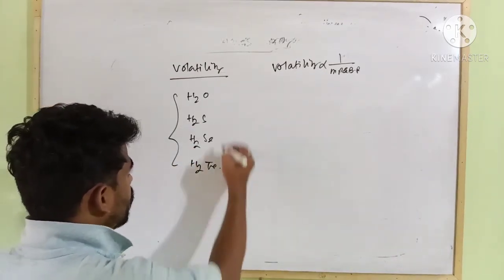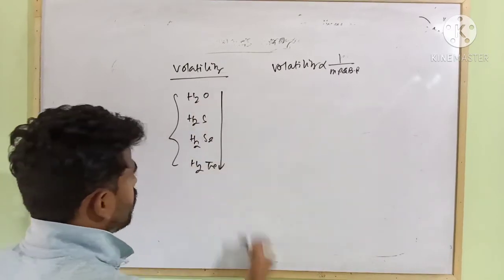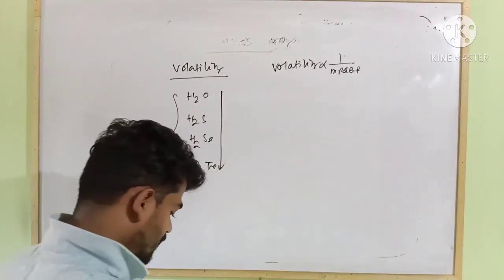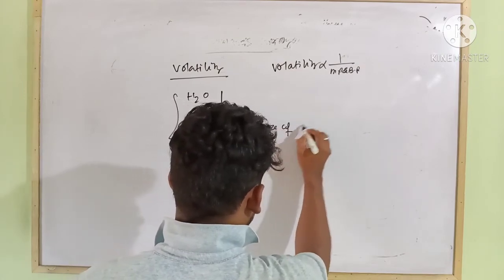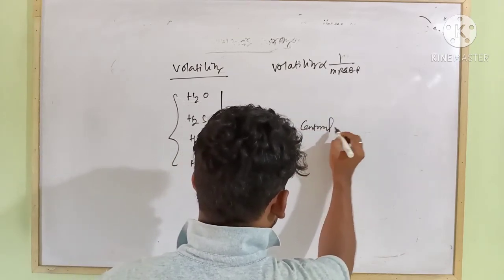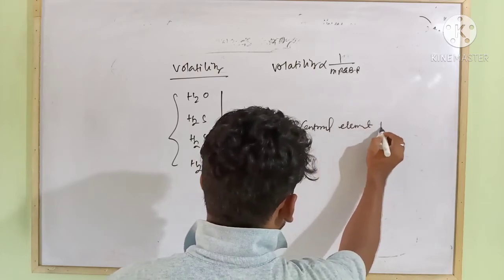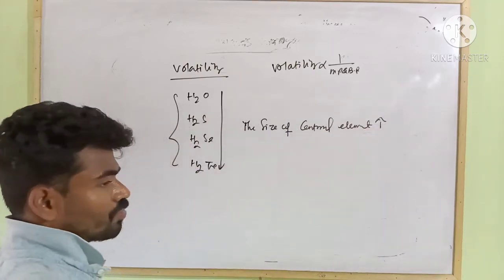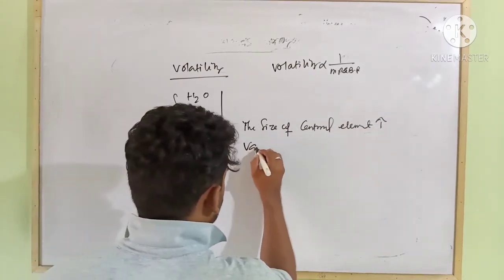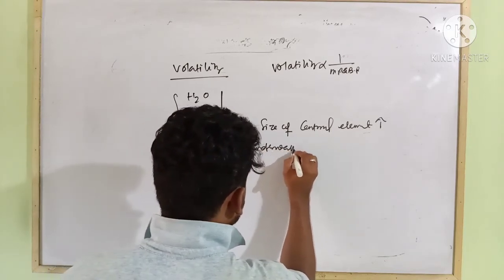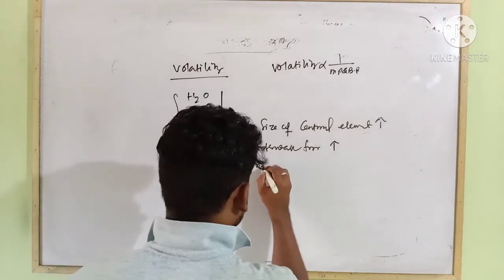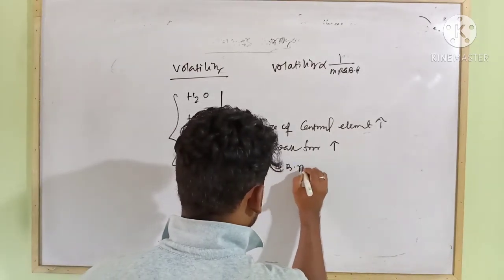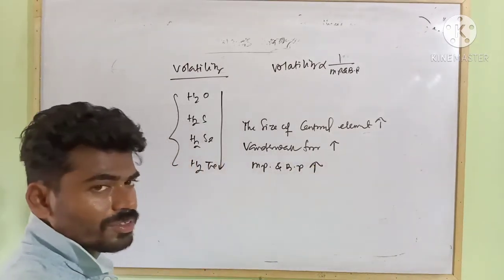Whenever you move from oxygen to tellurium, what happens? The size of the central element increases. So consequently, van der Waals force also increases, and consequently melting point and boiling point also increase.